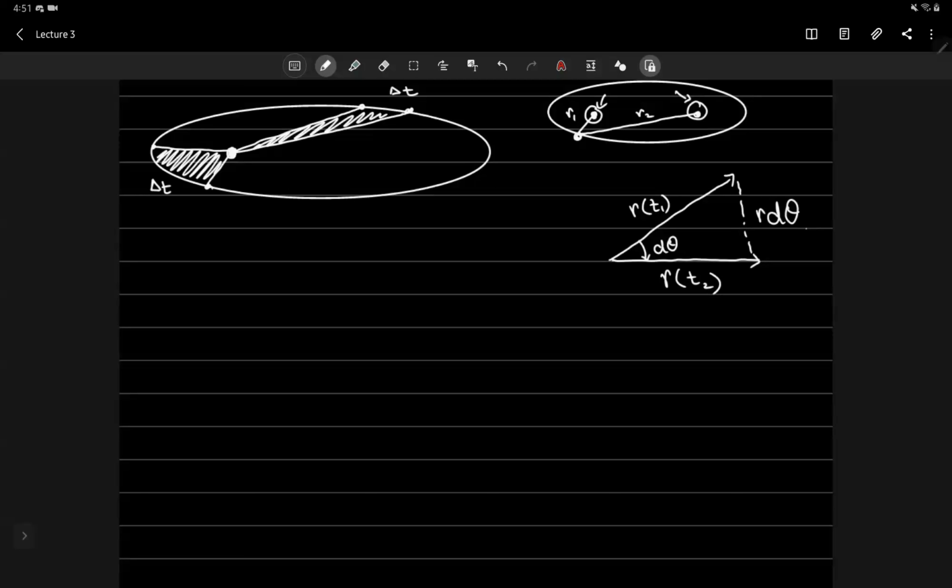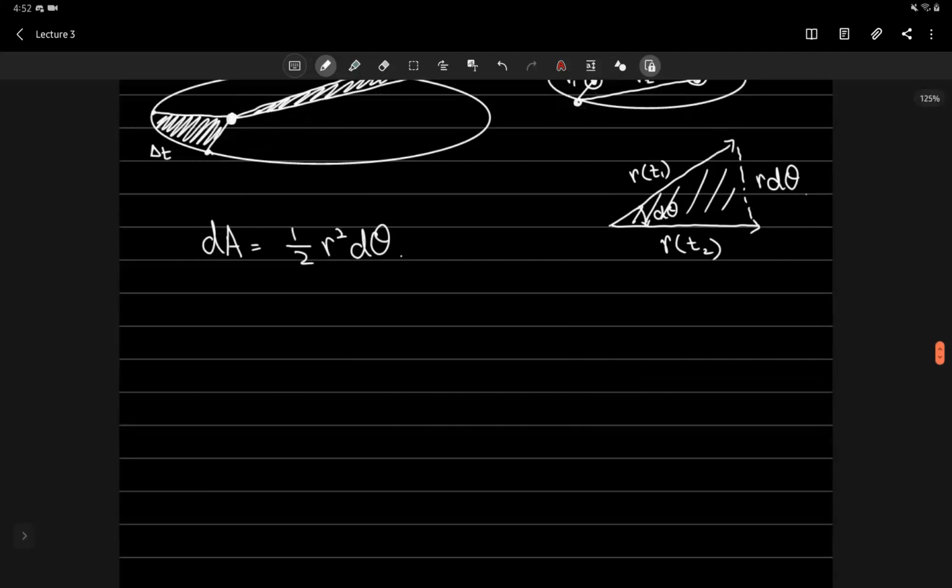From this I can write down the shaded area that we are talking about: dA is equal to 1/2 r squared d theta, just using the area of a triangle.